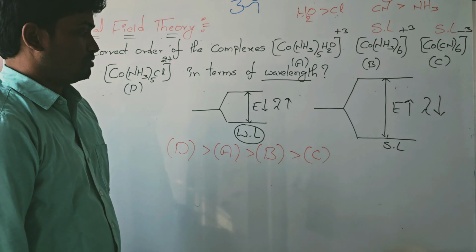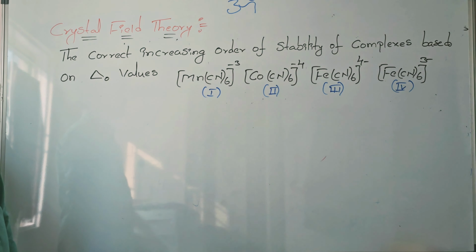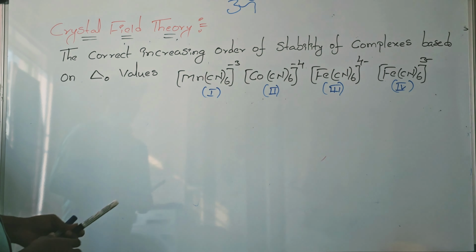Next, one more question, students. Observe the next question here. The correct increasing order of stability of complexes based on delta naught values. Four complexes are given. They are asking for the increasing order of delta naught, the crystal field stabilization values.